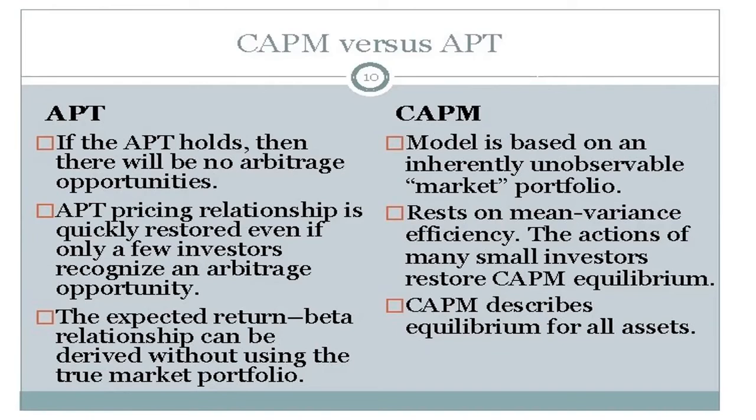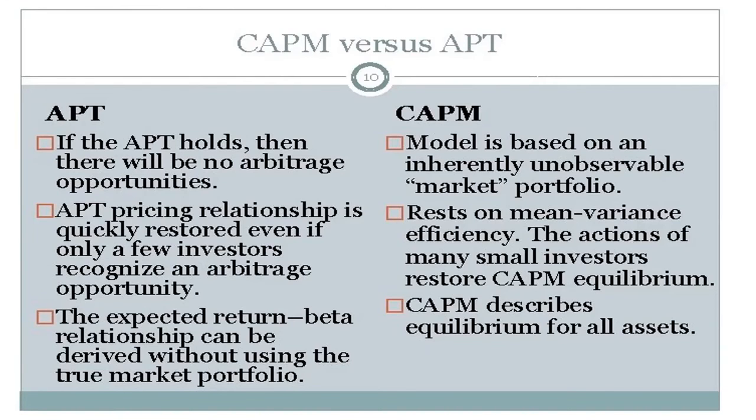Then the third point: the expected return and beta relationship can be derived without using the true market portfolio. But CAPM describes the equilibrium for all types of assets.